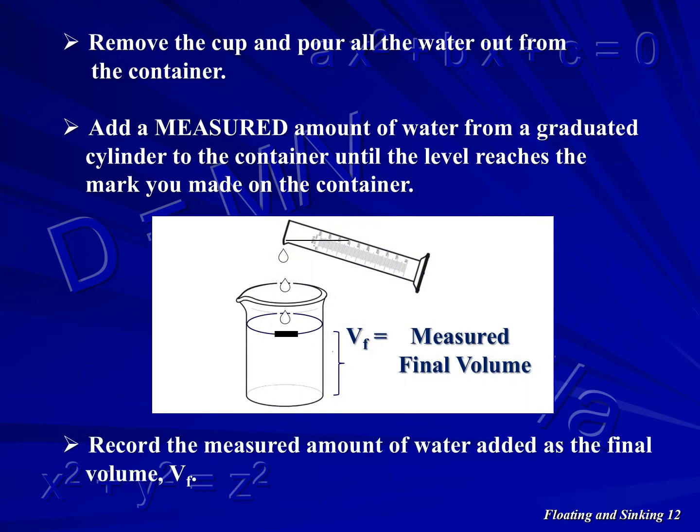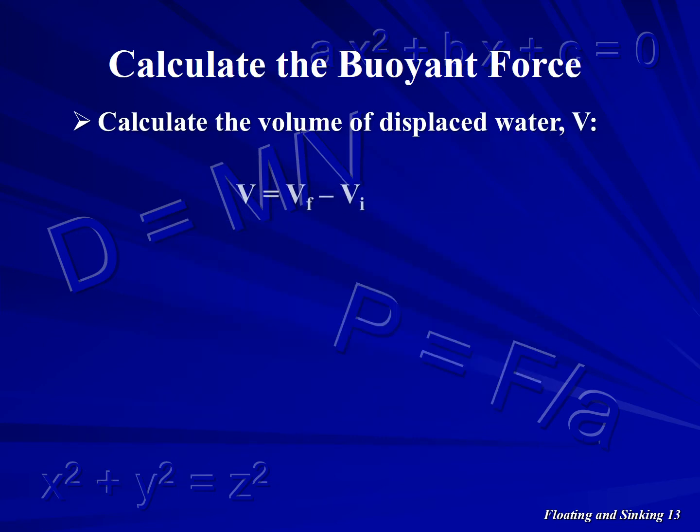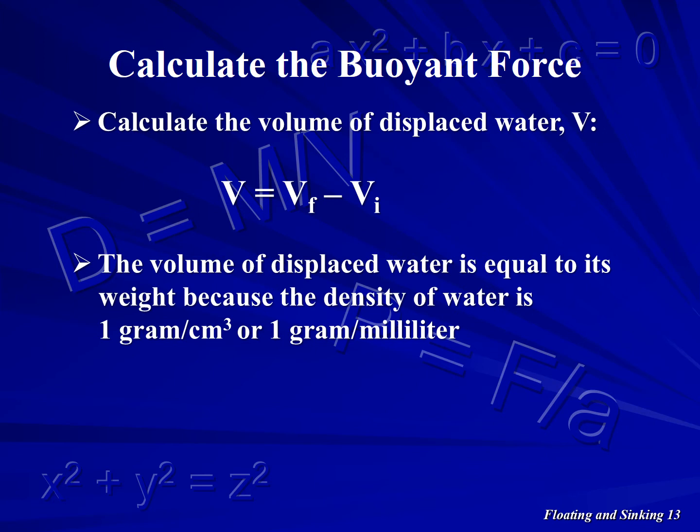Record the measured amount of water added as the final volume, V subscript F. To calculate the buoyant force, first calculate the volume of the displaced water by subtracting the initial volume, V subscript I, from the final volume, V subscript F. Because the density of water is 1 gram per cubic centimeter, or 1 gram per milliliter, the volume of displaced water in milliliters is equal to its weight in grams.